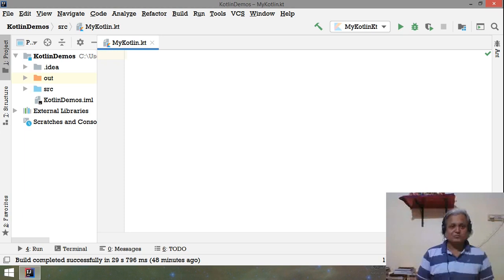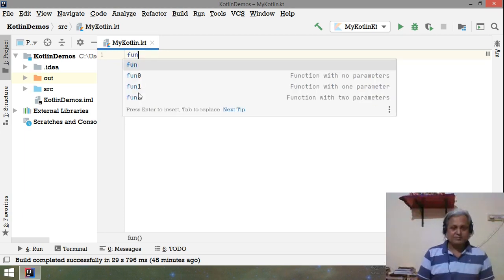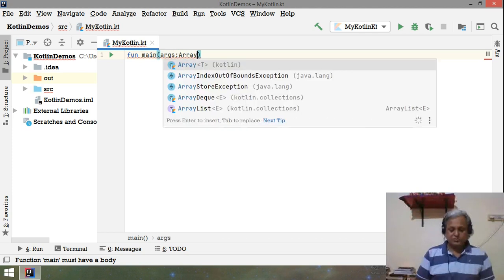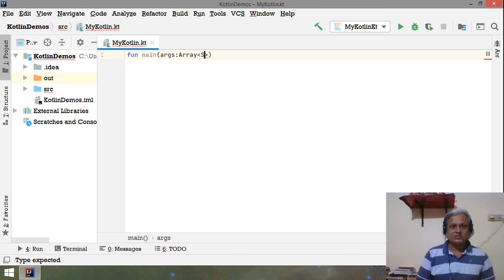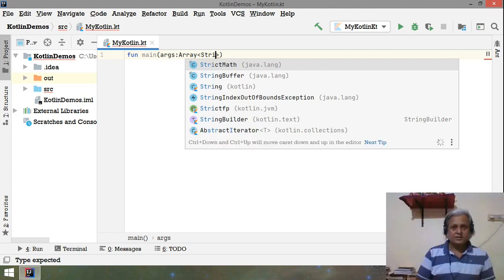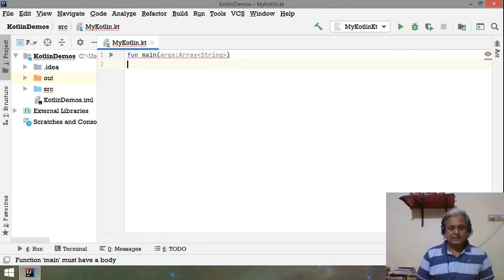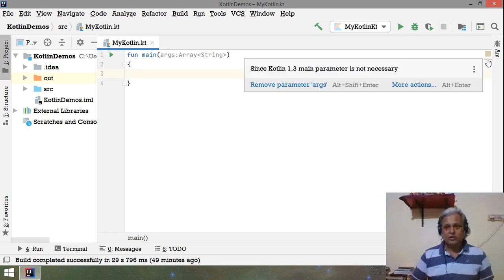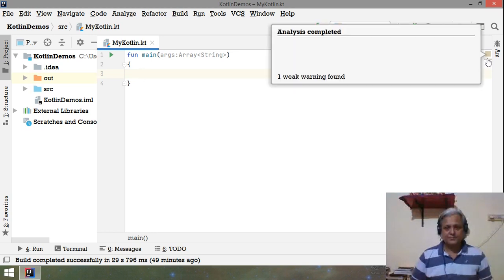Now here I'm just trying to explain the basic idea with the help of code. So first let me create my function main. You have seen that this line is not necessary, but I'm just showing you that normally we pass a collection of strings as an array. Now if you see the warning given by IntelliJ IDEA, this is a weak warning.